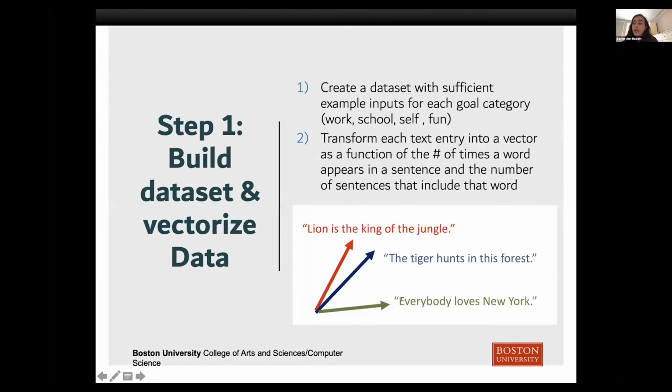The first step in creating a classification algorithm was building a data set and vectorizing the data. So when I actually received this project, there wasn't really a data set in place to work with, so I had to make sure that I created sufficient example sentences for each goal category so I could have a wide scope of data to work with.